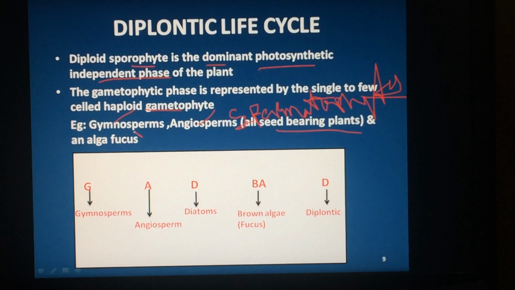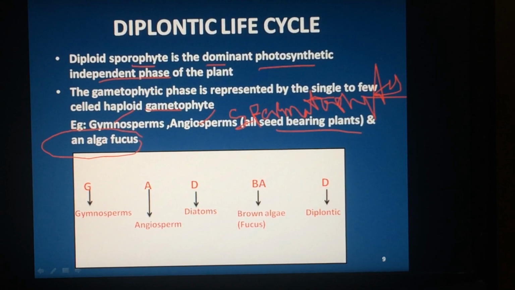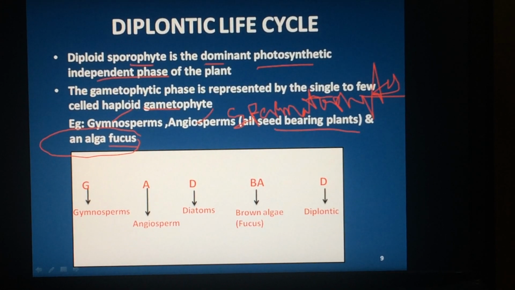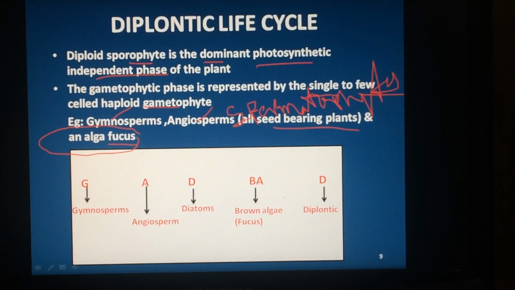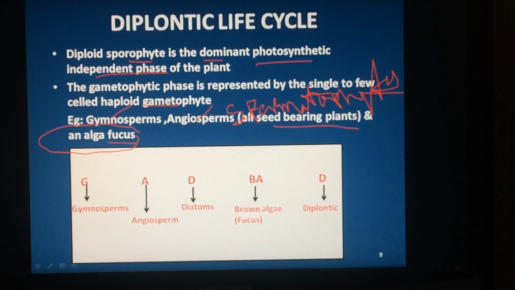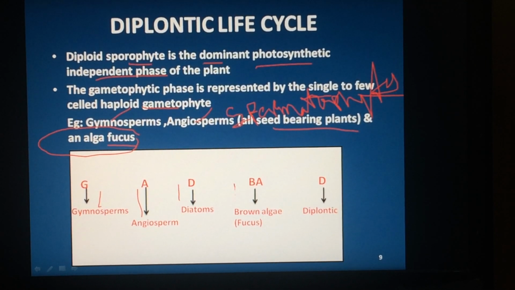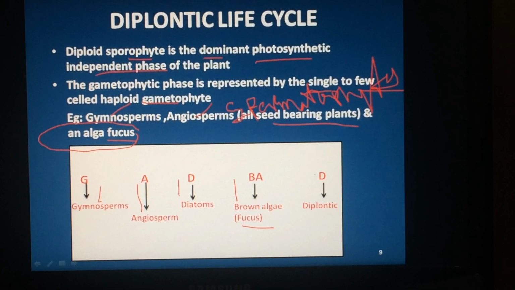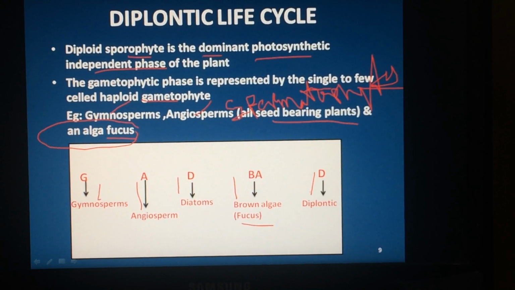Exception is there. Many algae are haplontic, but brown algae called Fucus is diplontic. Fucus is diplontic. What is the trick to remember the examples? Gudbird, ice cream. Gudbird. G, gymnosperm. A, angiosperm. D, diatom. B, brown algae. Which is brown algae? Fucus. D, diplontic.